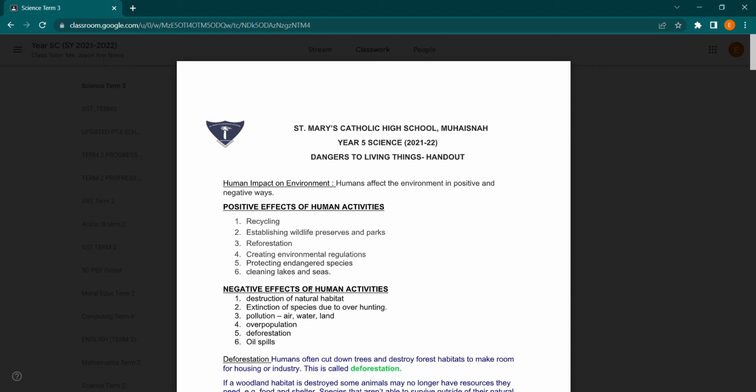Reforestation. If you haven't heard about reforestation, it is like when trees are cut down, those are called deforestation. So when you grow trees, that is called reforestation.